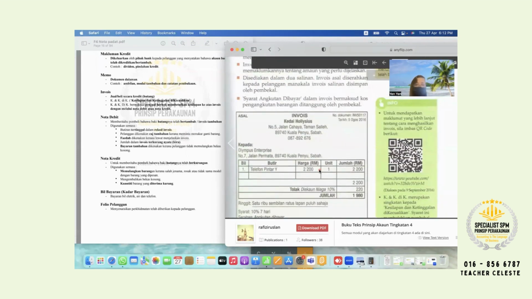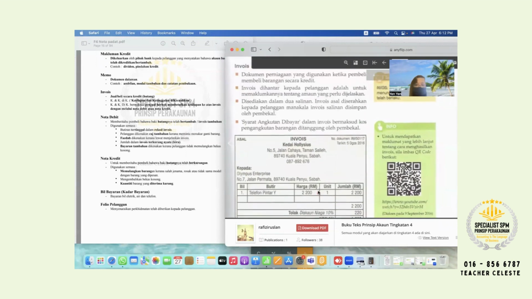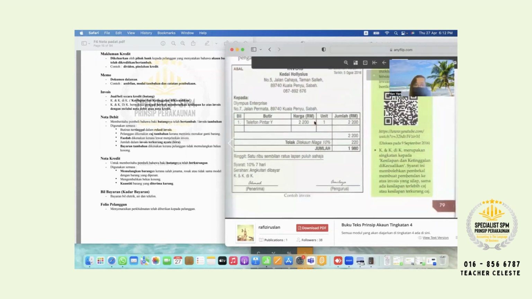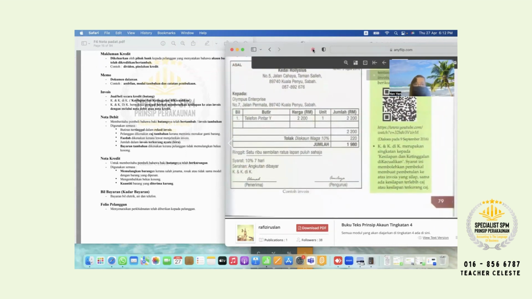Okay, you can see K and KDK here. In your invoice, you can see K and KDK. Highlight here, in the invoice, page 79. K and KDK, which you see over here, stands for kesilapan dan ketinggalan dikecualikan.